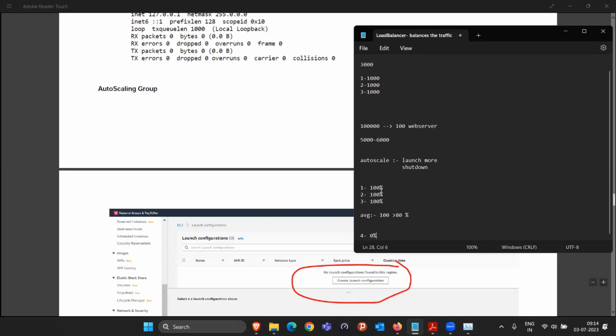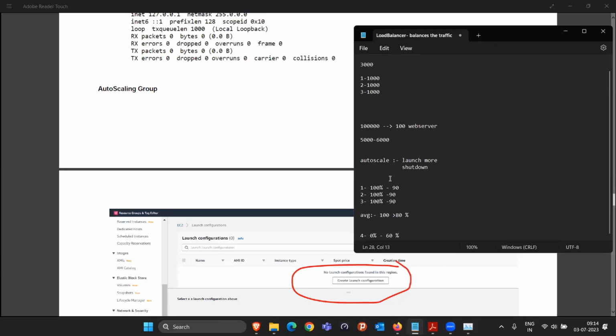So previously 3,000 traffic was distributed between 3 machines. Now this 3,000 traffic is going to be distributed between 4 machines. So definitely the CPU utilization is going to decrease. Take an example, this decreased to 90%, this decreased to 90%, and this one also decreased to 90%. And this one increased from 0% to 60%, something like this.